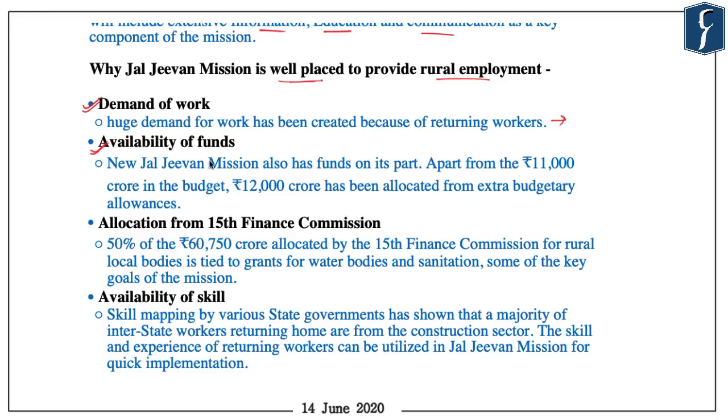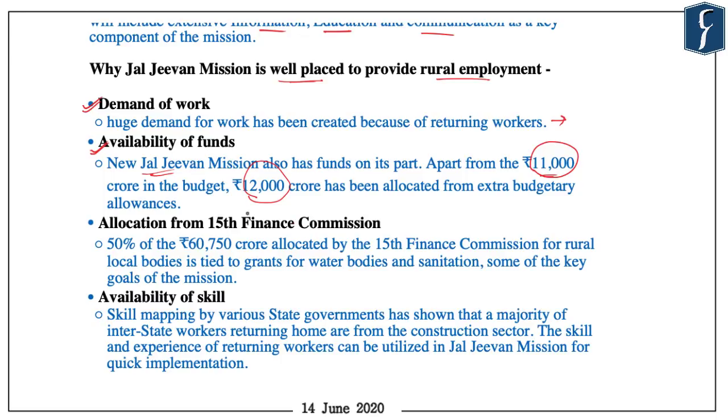There is no dearth of cash and funds for this particular mission. Because apart from 11,000 crore which was allocated earlier, Rupees 12,000 crore have been added extra. And hence, the supply of cash is not a problem, and it depends upon the villages how much work they can get done under this mission.